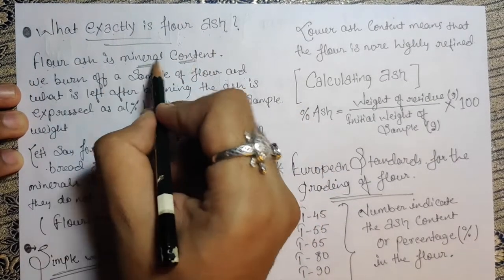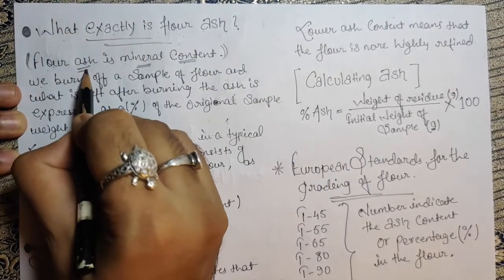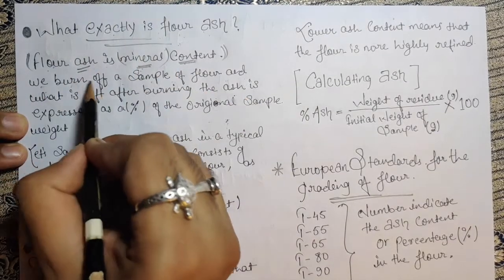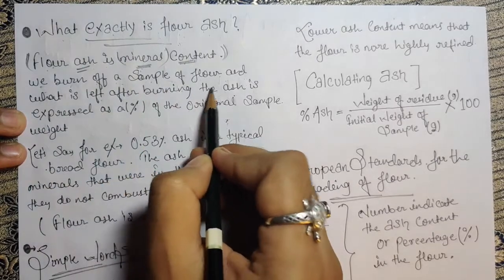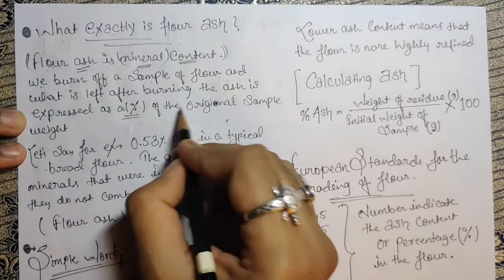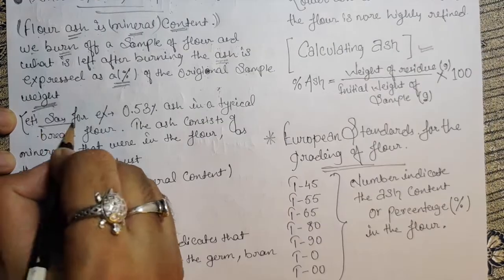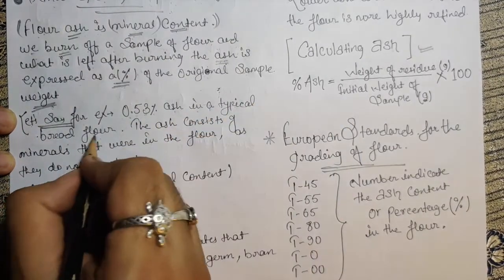Flour ash is a mineral content, so the ash has the minerals. We burn off a sample of flour, and what is left after burning, the ash, is expressed as a percentage of the original sample weight. Say for example, 0.5% of ash is typical for bread flour.